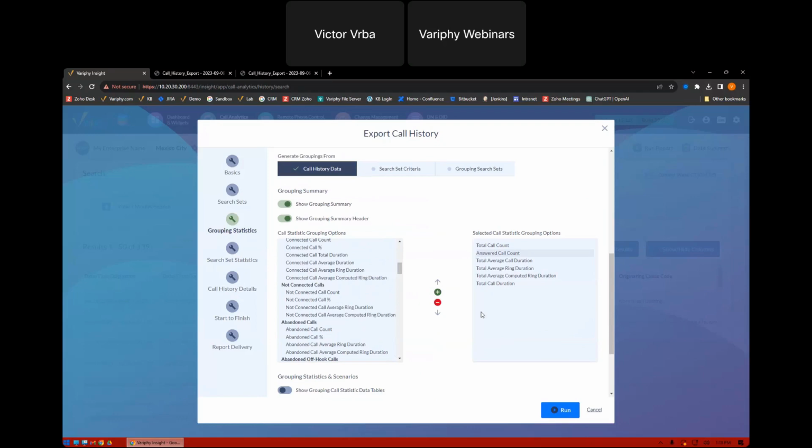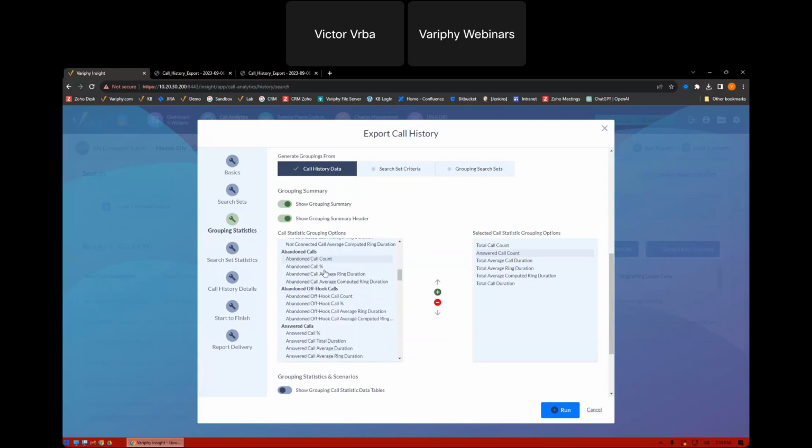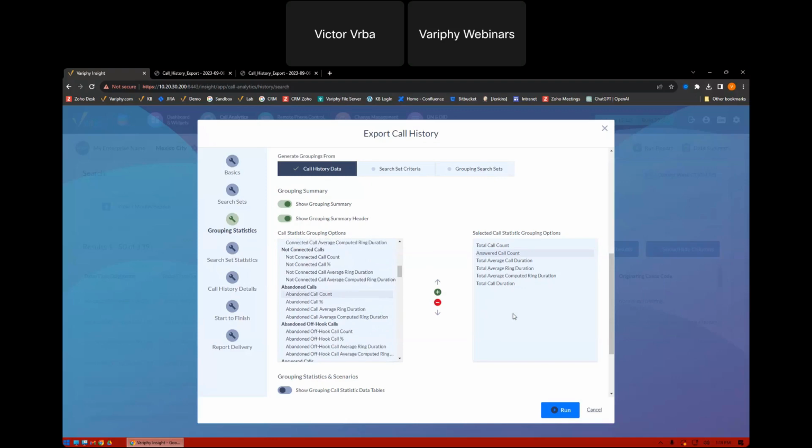The purpose of a hunt group is that multiple people are available or able to take that call. When Cisco produces data for a hunt group, if it's abandoned or if it goes to voicemail, it does not produce everybody that the call rang on. It only produces one call leg, and it will pick the first person in the hunt list to attribute that abandoned call or that voicemail call to. So you'll notice when I'm doing hunt group reporting, I will never add the abandoned or the voicemail count per agent, because that one row does not indicate who actually abandoned it.